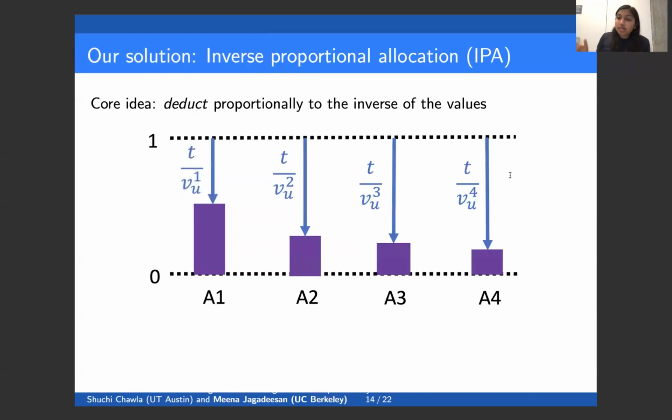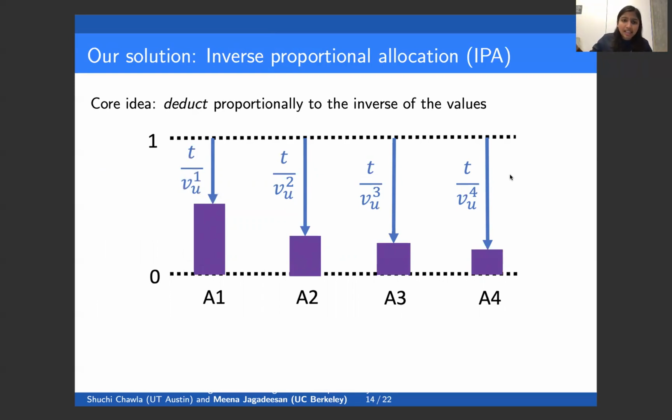So our main contribution from an algorithmic perspective is this family of inverse proportional allocation algorithms that addresses this problem. The core idea is that, rather than allocating proportionally to the values, we deduct proportionally to the inverse of the values.